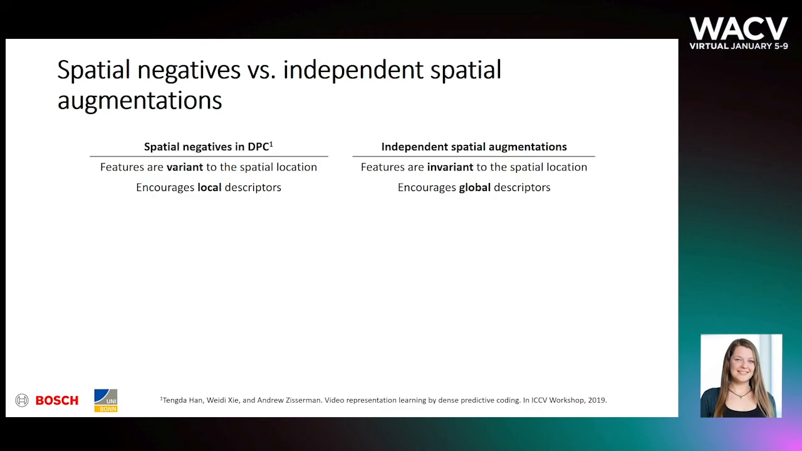We make an interesting observation regarding the use of spatial negatives versus independent spatial augmentations. Spatial negatives, such as those used in DPC, learn features that are variant to the spatial location, encouraging local descriptors. Instead, we propose to apply spatial augmentations to past, present, and future independently. This aims to learn features that are invariant to the spatial location and encourages global descriptors.